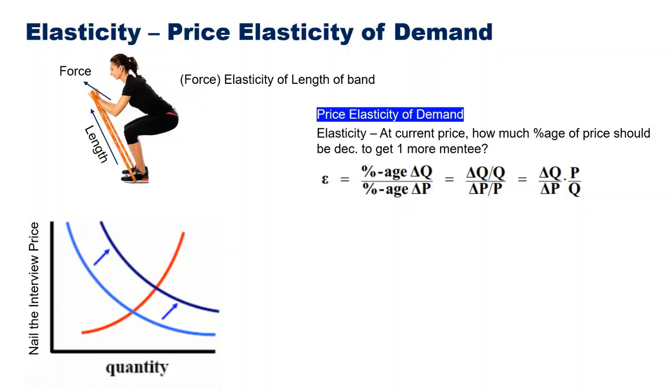A best example of an inelastic thing is cigarettes. People are addicted to cigarettes. Everyone knows that. That's why if the price of cigarettes increases from 12 rupees to 13 rupees, ideally what they see is people who are buying cigarettes will always buy cigarettes, and they will always buy the same brand of cigarette even if it increases by 1 rupee.